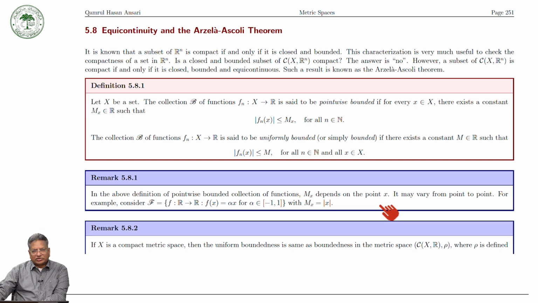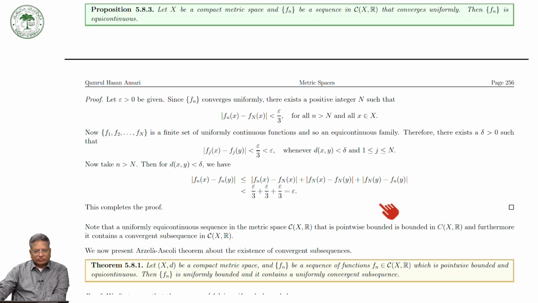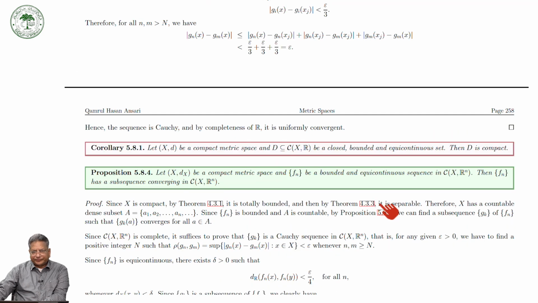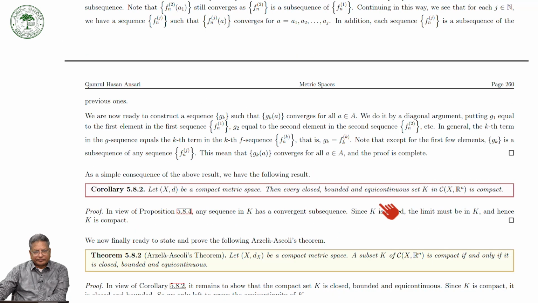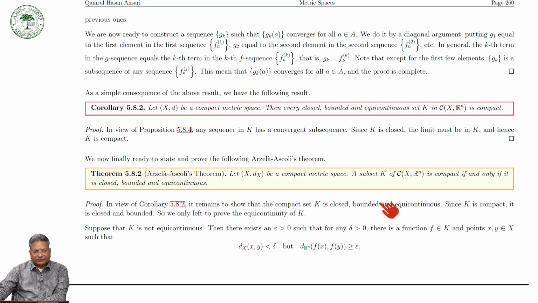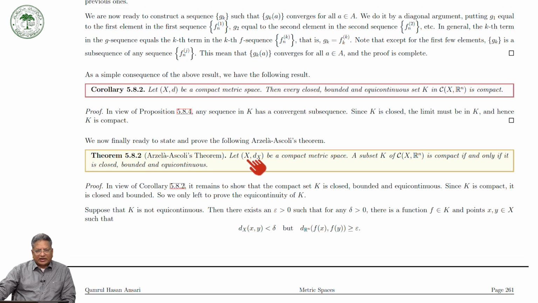So the Arzela-Ascoli theorem, in its final form, says: let X be a compact metric space and A a subset of C(X, R^n), the set of all continuous functions from the metric space X to R^n.